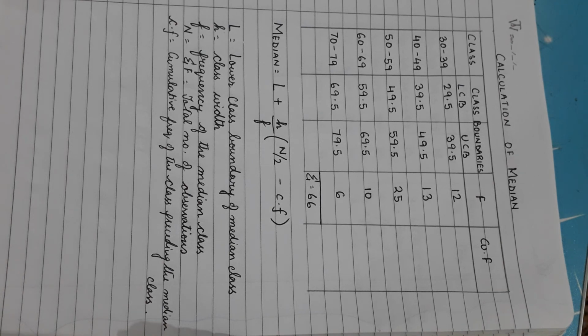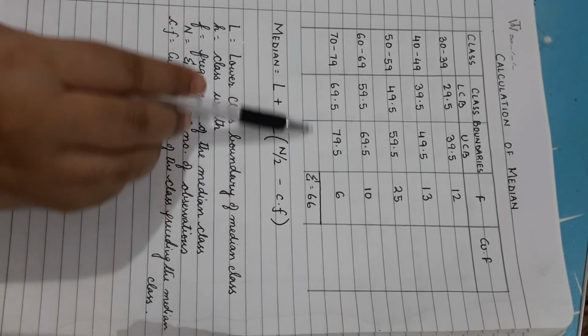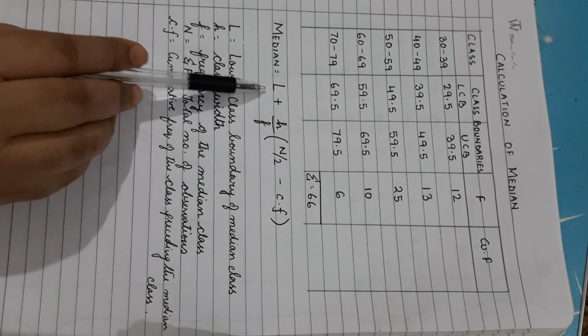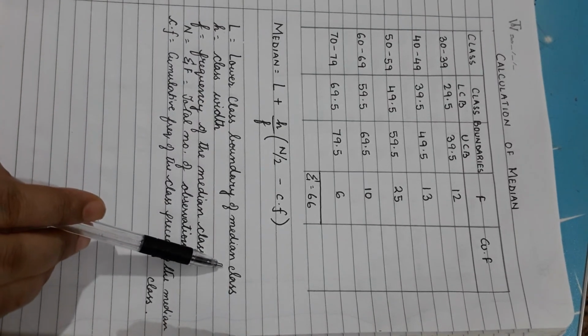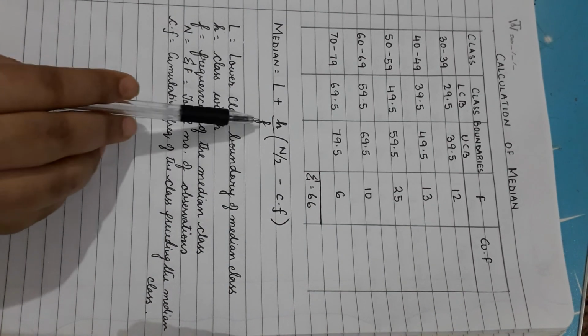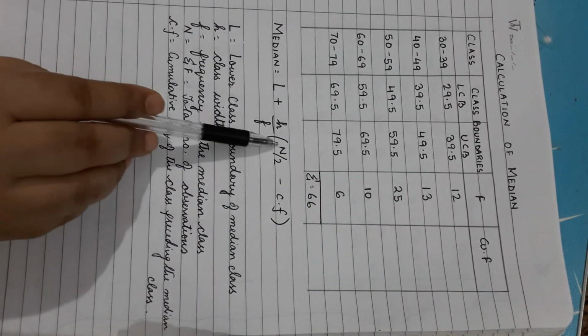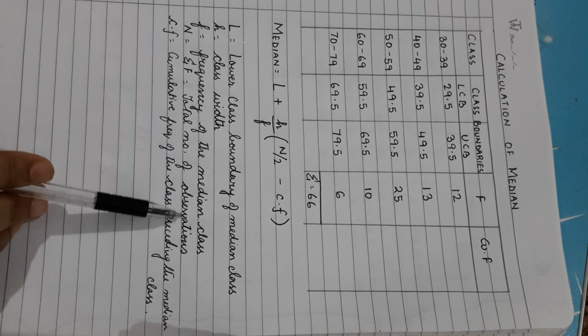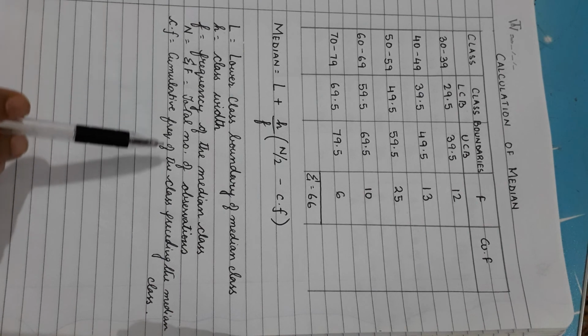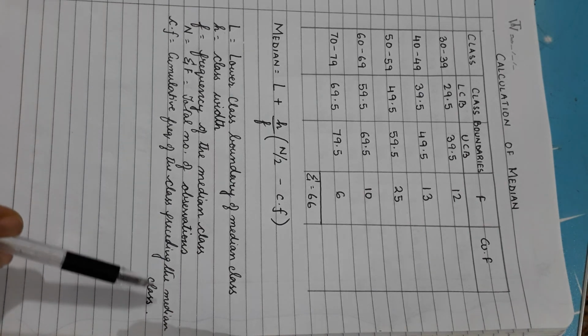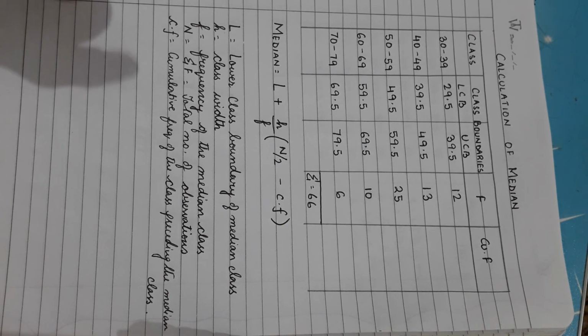Now for a continuous distribution, the median is calculated through this formula, where L is the lower class boundary of the median class, H is the class width, F is the frequency of the median class, N is the summation F, that is the total number of observations, and CF is the cumulative frequency of the class preceding the median class. So this is how the median is expressed in a formula. When calculating the median, we will have to work with cumulative frequency. So let's first calculate the cumulative frequency.